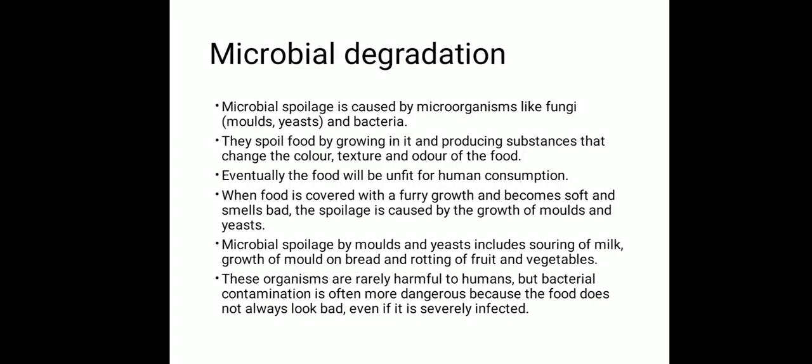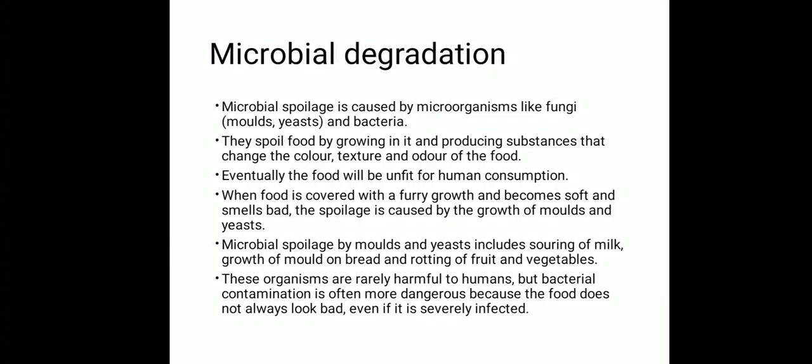They spoil the food by growing in it and producing substances that change the color, texture and odor of the food. As I told you, these microorganisms will develop only on those substances which can give them the nutrients required for their growth, right?